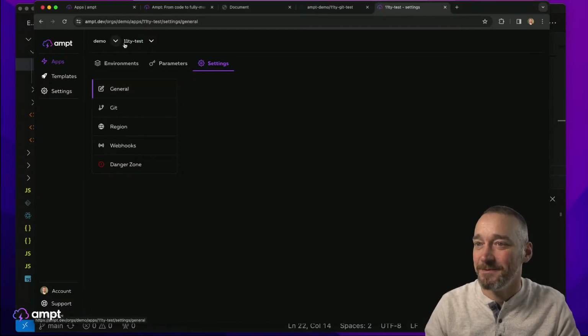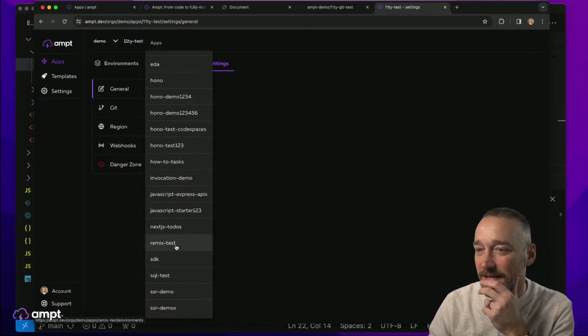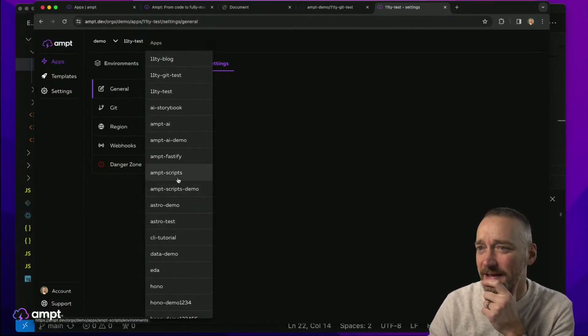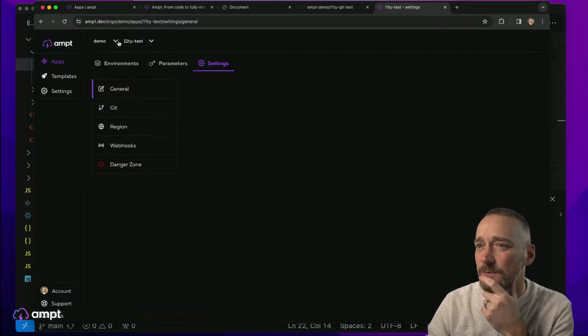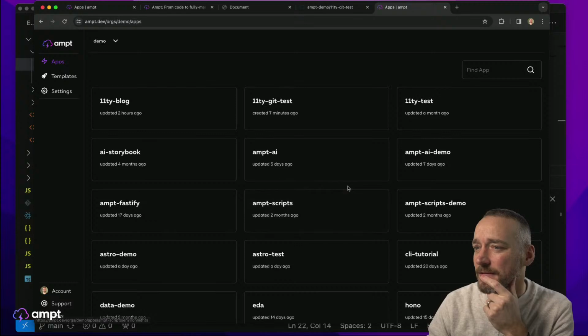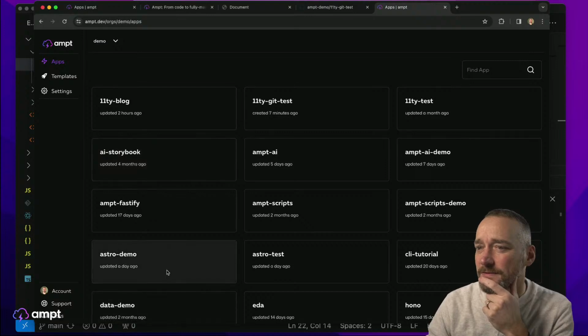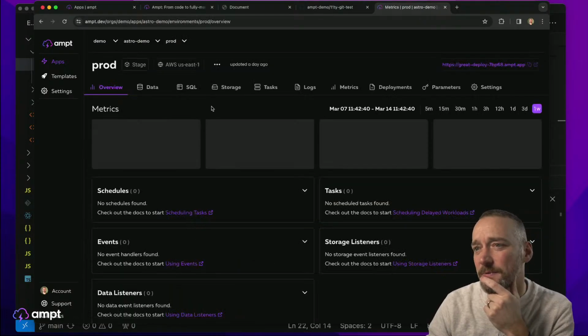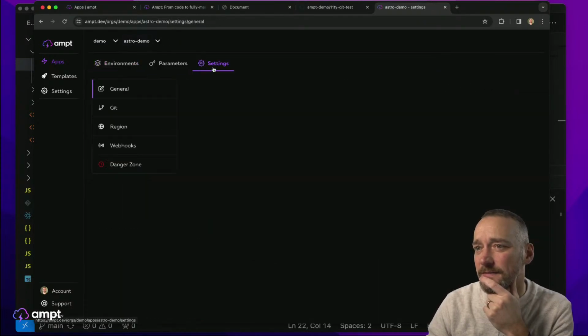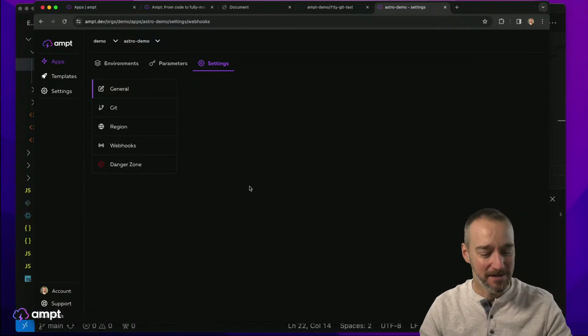Okay, I was going to see if I could show... Do I have another one of these that's set up? I have so many of these demo apps. I don't know if I have any of them connected to... let me just go back here. I think I did one with Astro. Was it Astro Test? No, that wouldn't have it. Astro demo. How about this one? All right, this one's got a prod. Does this have Git set up? Well, the Git page itself isn't loading at all. Actually, none of these pages are loading now.